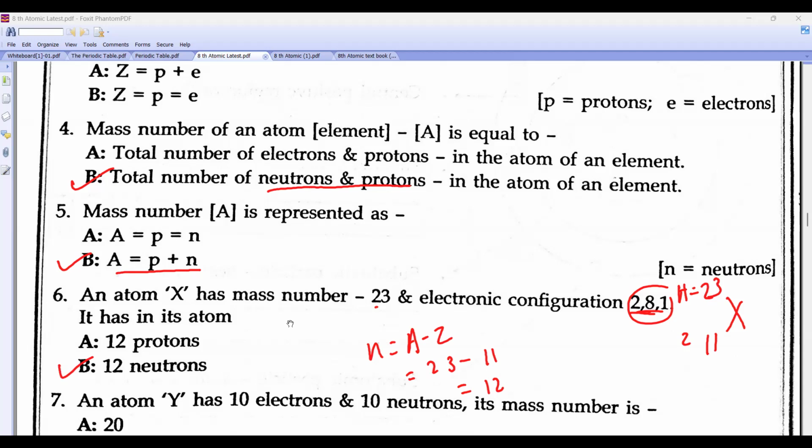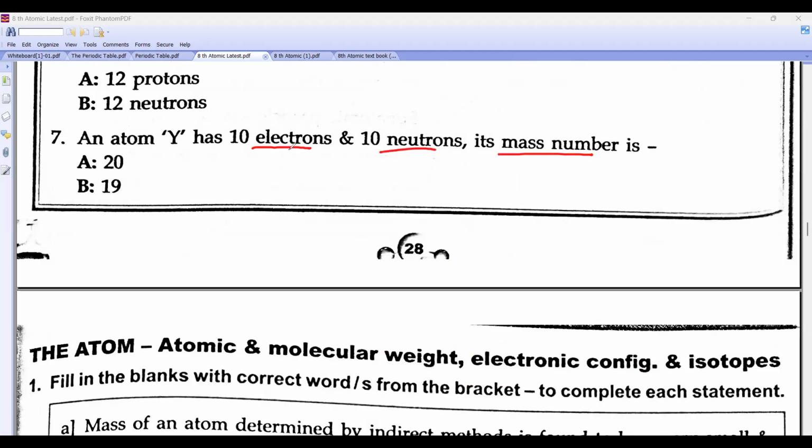An atom Y has 10 electrons and 10 neutrons. 10 electrons means protons will also be 10. Mass number is the number of protons and neutrons, so 10 plus 10 is 20.